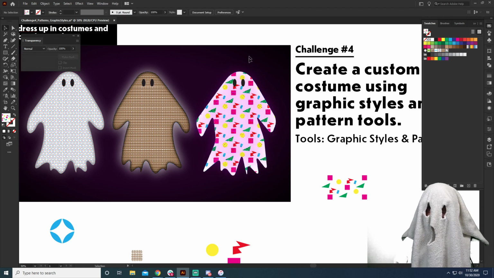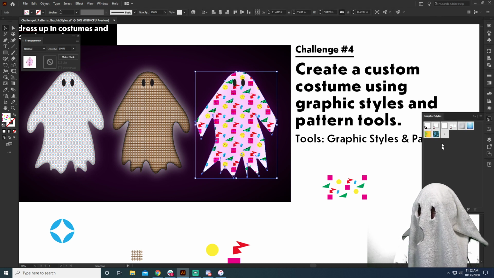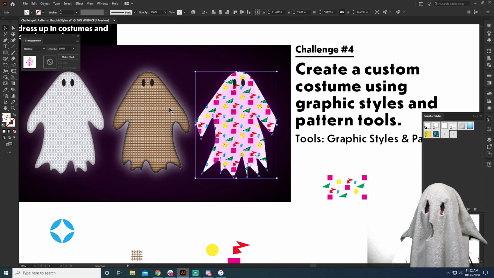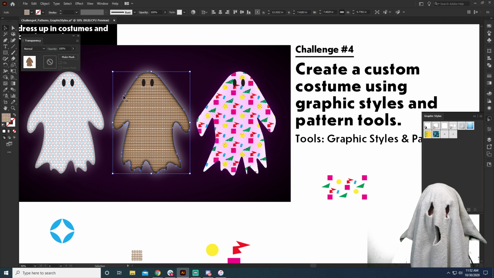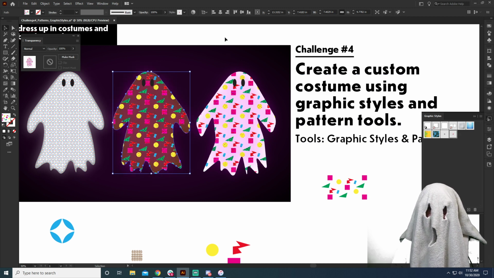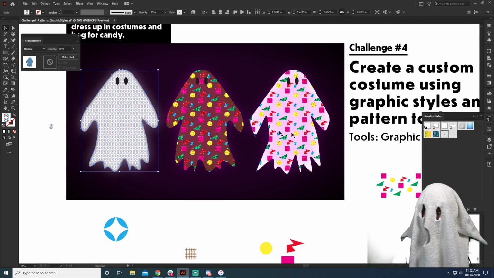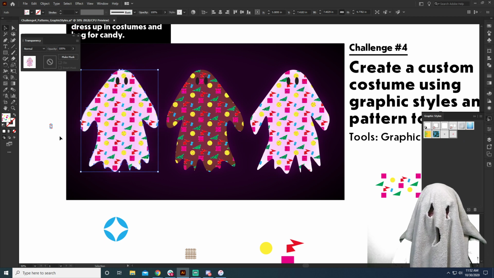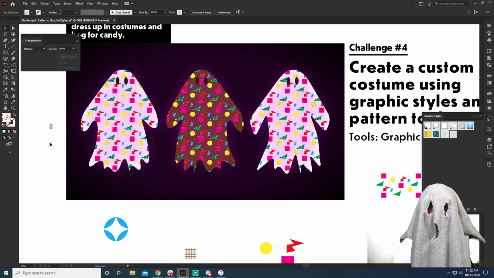So now, if I want to, I can save this as a graphic style right over here. Again, graphic styles, just hit that plus. It is going to save all of the things, so that if this guy decides, you know what, you're cool, I wanna look like you, boom, we can simply click that. Oh, he doesn't have another copy behind him. We can simply click that and boom, it is now applied to that other ghost as well.